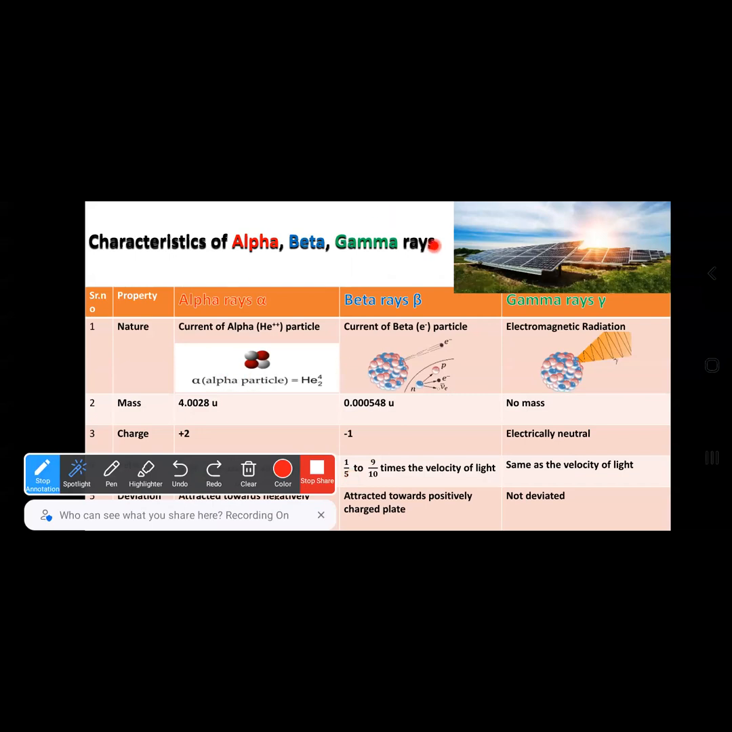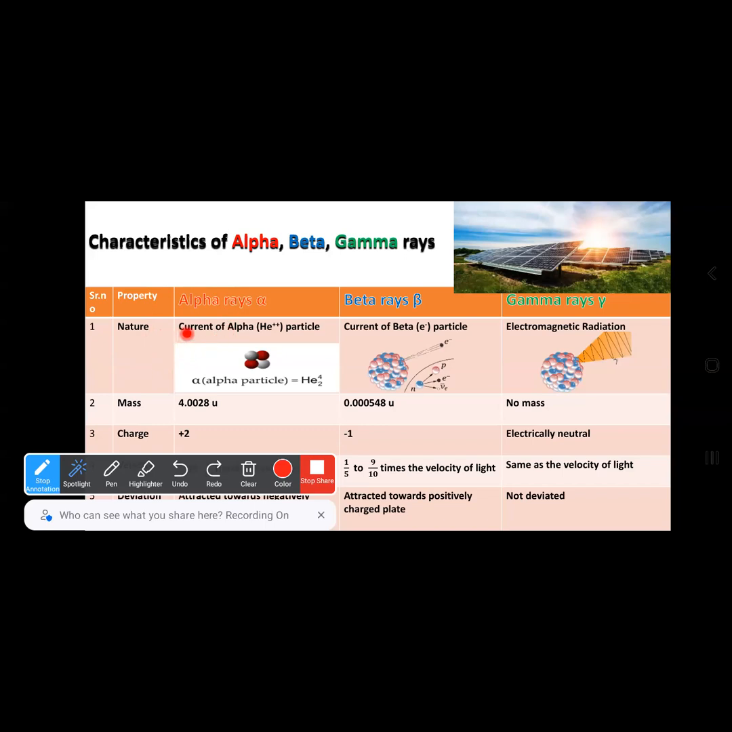Characteristics of alpha, beta, and gamma. After experimentation on the radiation, we concluded some characteristics of alpha, beta, and gamma. They are listed below. First one, their properties. First one is the nature of alpha, beta, and gamma.